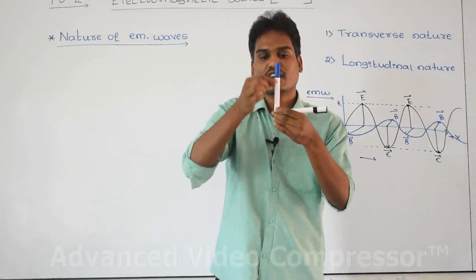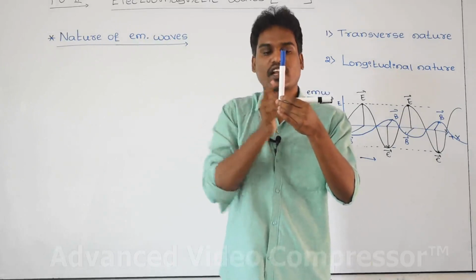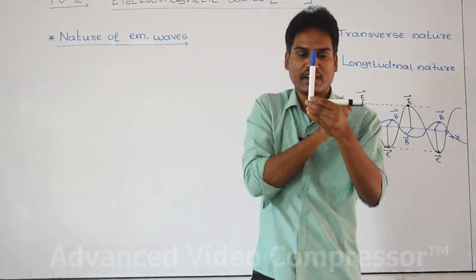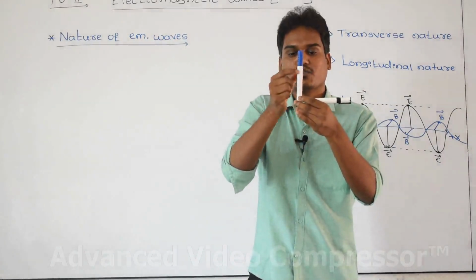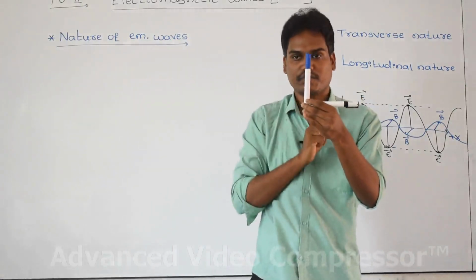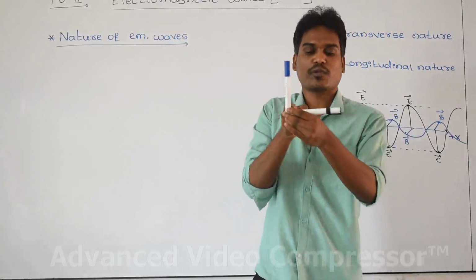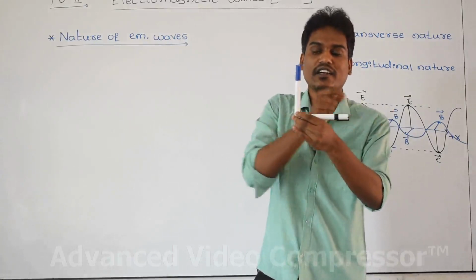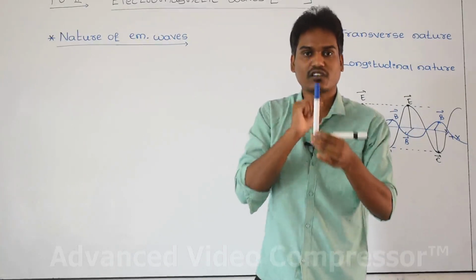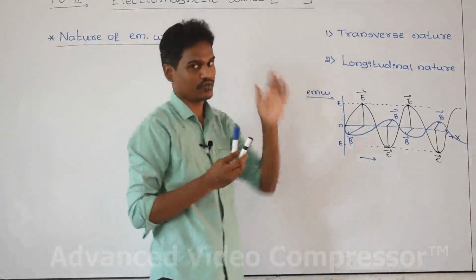What is the angle between the direction of the particle inside the conductor and the propagation of the wave? That is 90 degrees. If the direction of vibration of the particle and the propagation of the wave are perpendicular to each other, then we call that transverse nature.